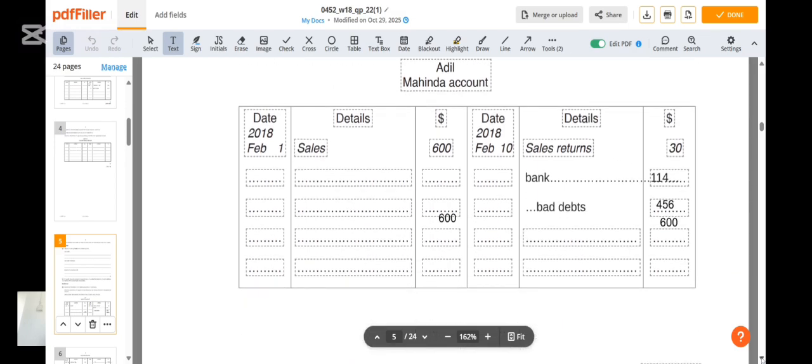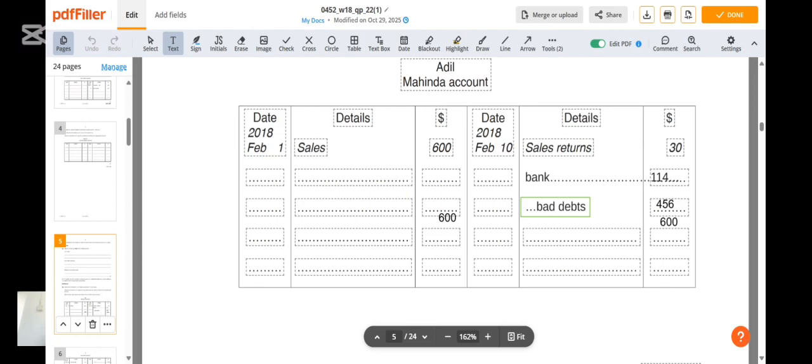If you look at this Mahinda account, it shows us that as at 1 February 2018, this customer owed us 600, but he returned some goods to us worth 30. Which means the customer now owes us 570.